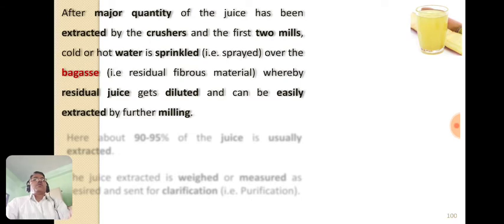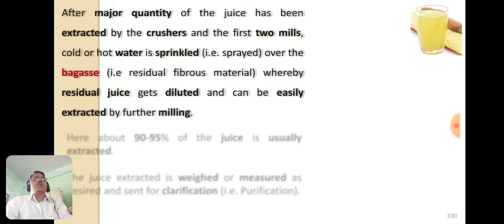Then we add cold or hot water, or sprinkle water over the bagasse, the residual material after extracting the juice from the sugar cane. Here the residual juice gets diluted and can be easily extracted by further milling.